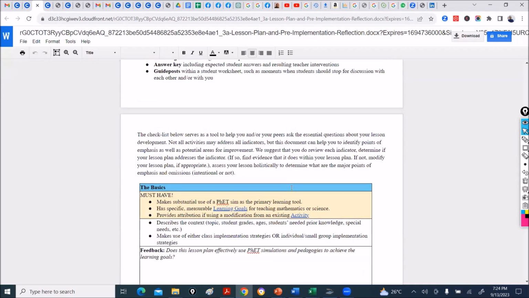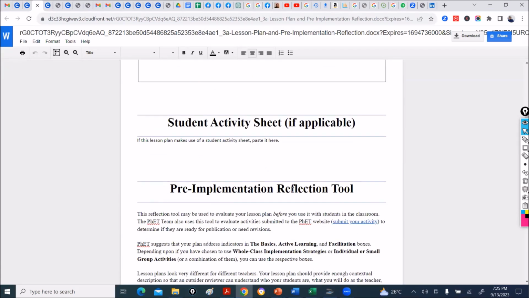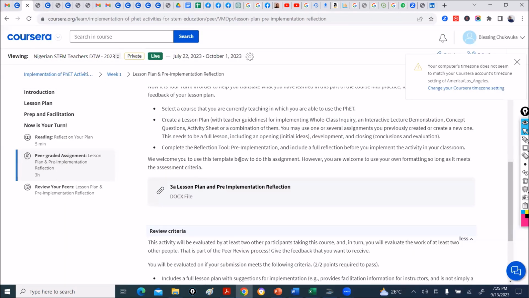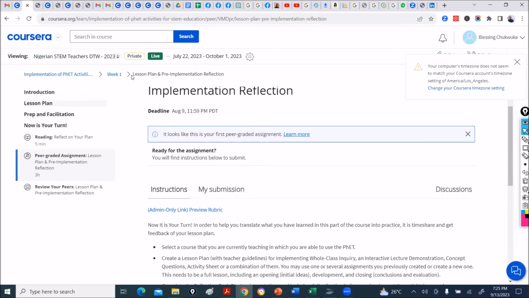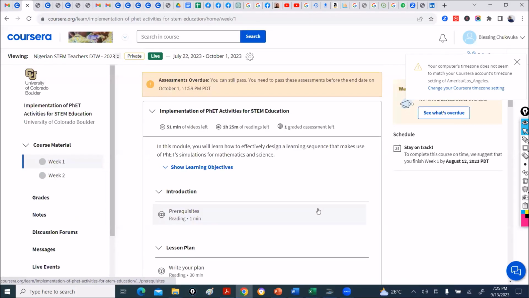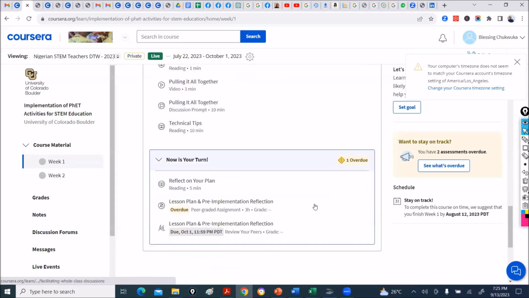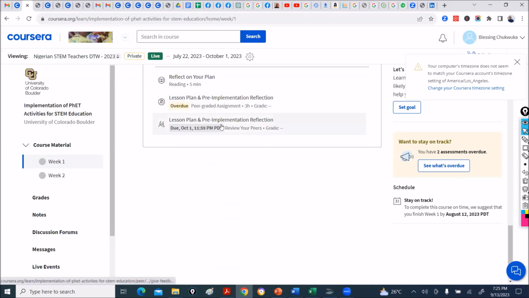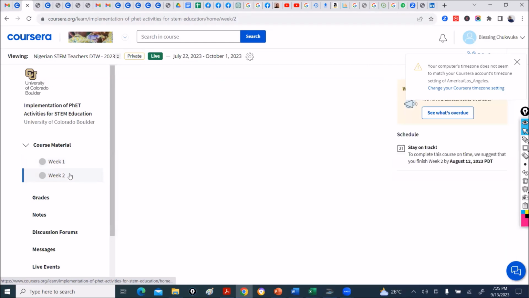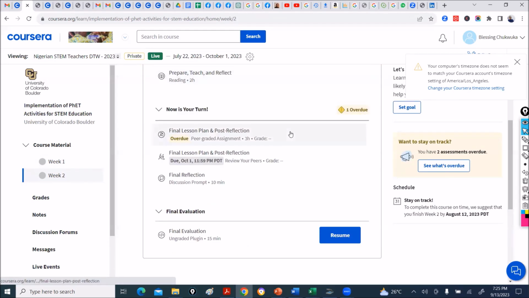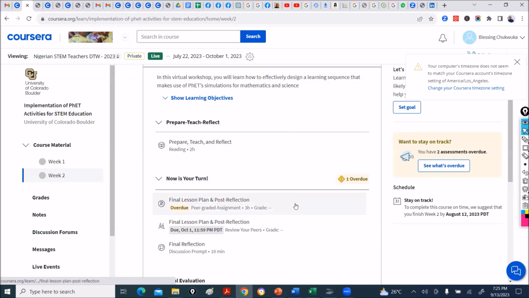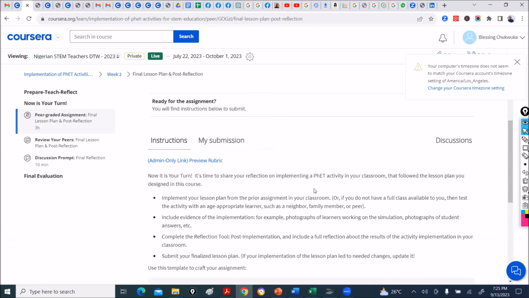All right. That's your pre-implementation plan. To submit, this is the same way you also submit. So after you are done with this, you do your peer review, then you go to week 2. Week 2 now is your final lesson plan and post-reflection. In your final lesson plan, there are several things that you have to give.